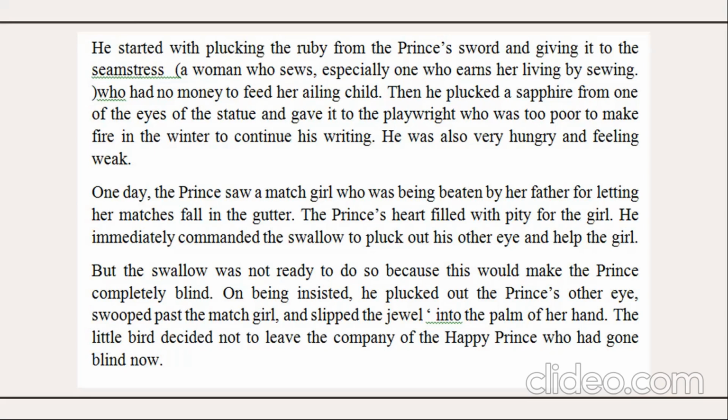One day, the prince saw a match girl who was being beaten by her father for letting her matches fall in the gutter. The prince's heart filled with pity for the girl. He immediately commanded the swallow to pluck out his other eye and help the girl. But the swallow was not ready to do so because this would make the prince completely blind. On being insisted, the bird plucked out the prince's other eye, swooped past the match girl, and slipped the jewel into the palm of her hand.